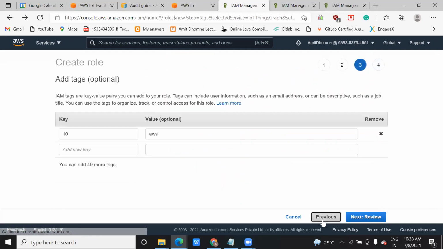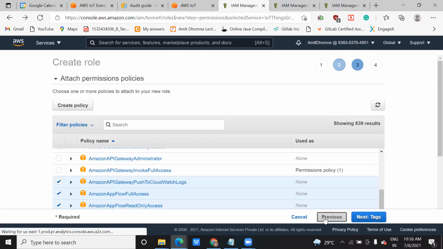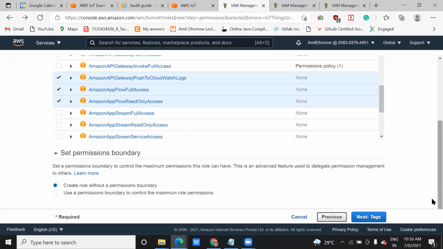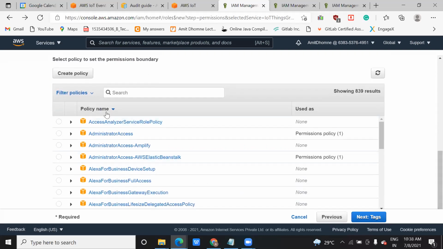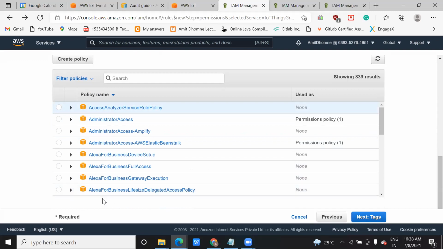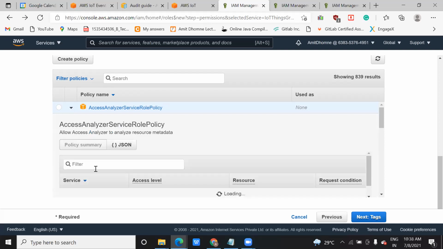Click on this previous one. Click on this permission boundary. Click on this one, and it will give you some options. Select that one.